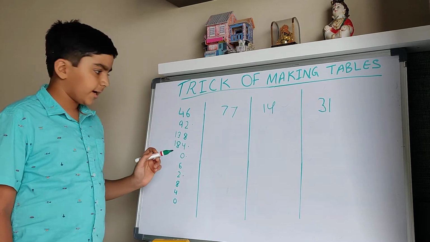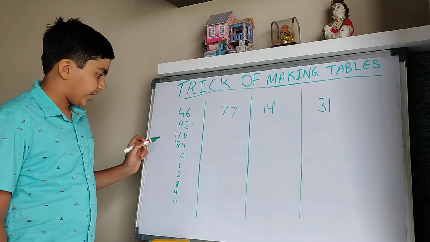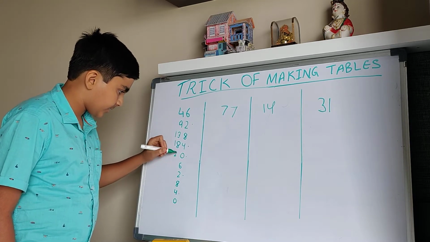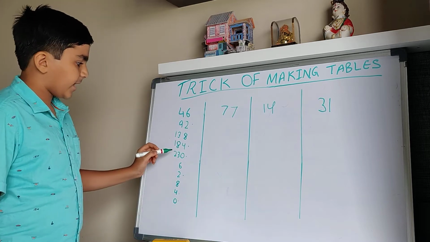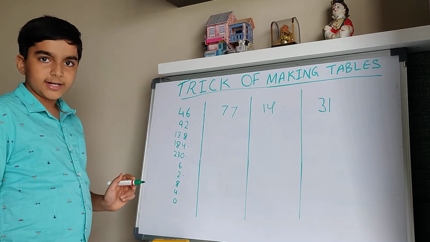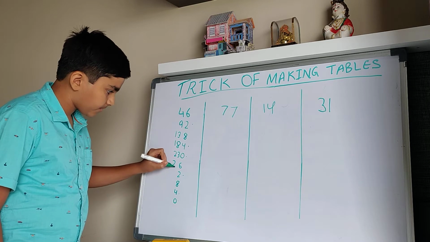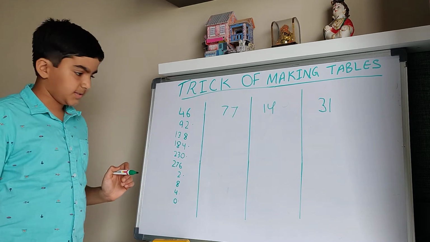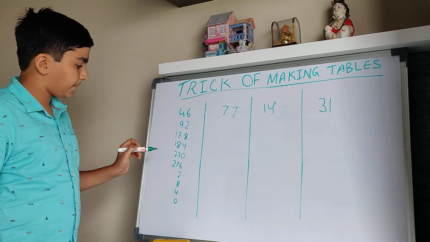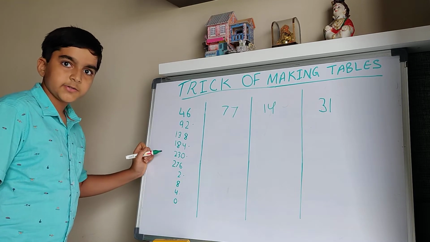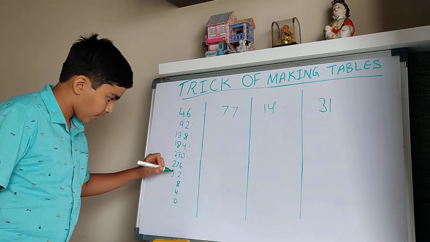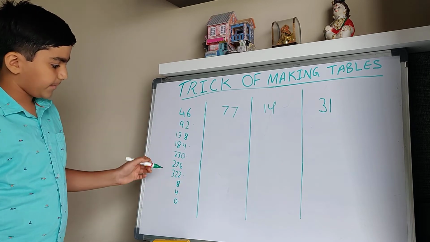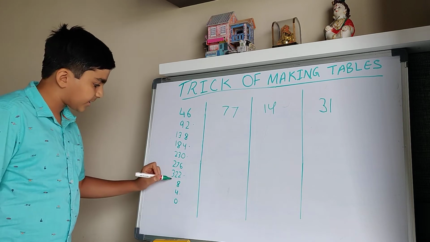Then we will have to add 4 again. So it will be 22 plus 1 reminder. It will be 23. Then 4 to 23. It will be 27. Then 27 plus 4. It will be 31 plus 1 carry forward. So it will be 32. Then 32 plus 4 because there is no carry forward. It will be 36.